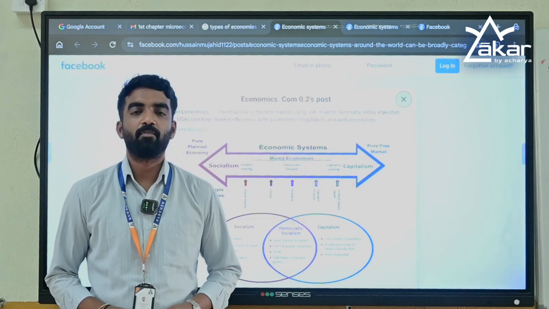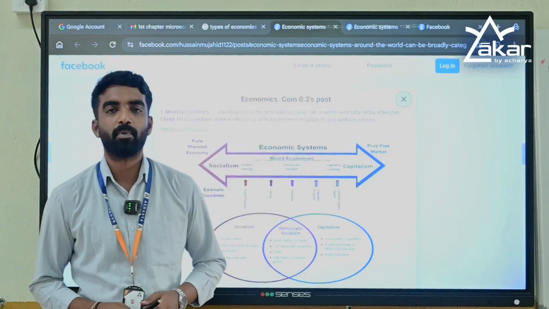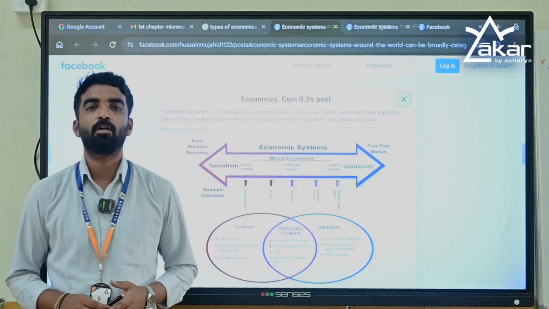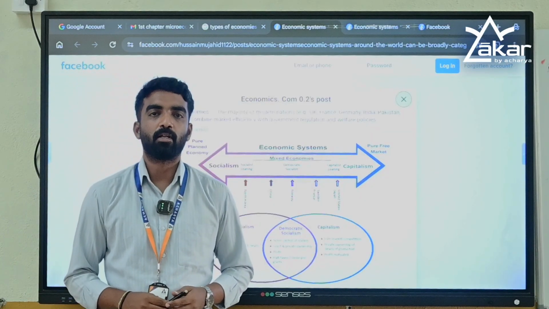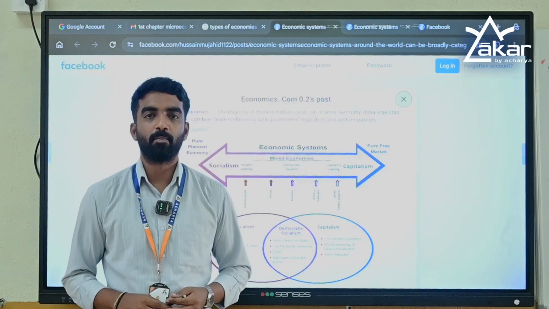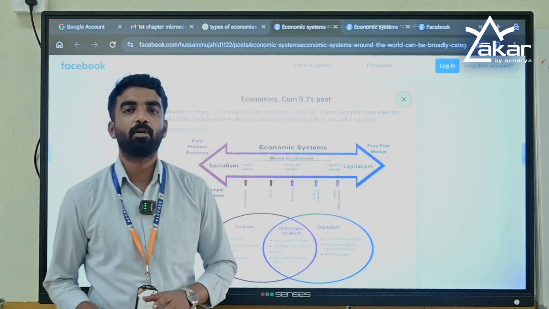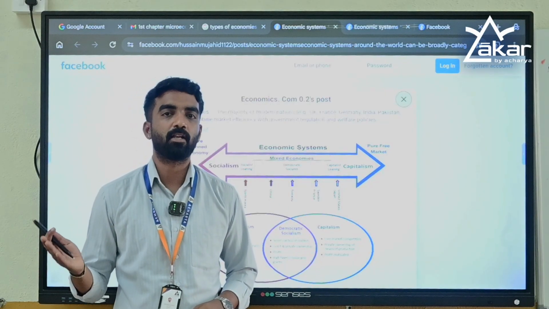In the previous session, we discussed the difference between microeconomics and macroeconomics. We understood what needs and wants are, and we also understood the central problems of an economy and the solution for it. And I mean different economies throughout the world. So practically speaking, there are no countries in this world which are extremely free market or extremely centrally planned.